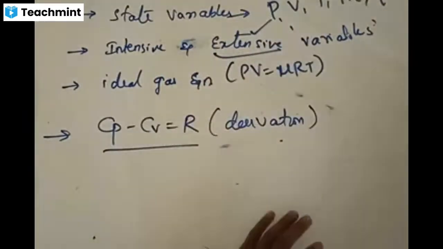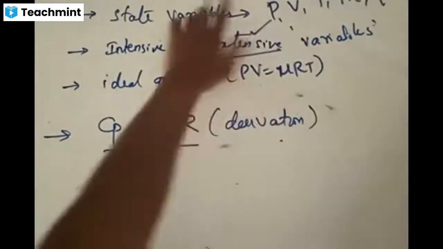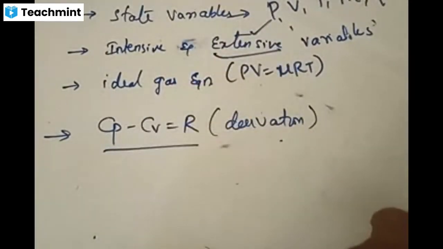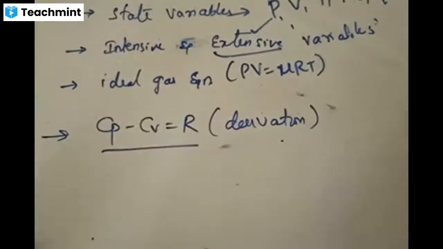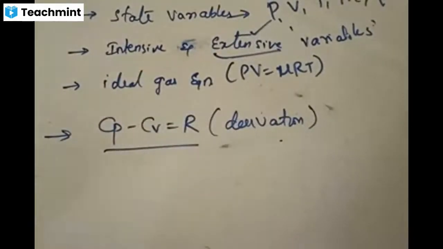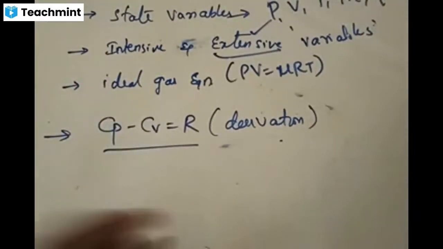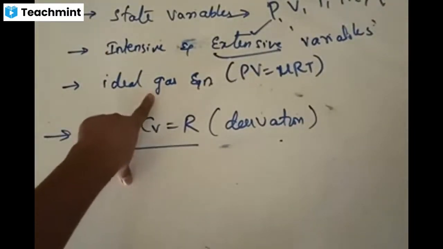Clearly, in any example, you can say that pressure, volume, mass will be dividing. Accordingly, those are called extensive variables. Density, temperature, internal energy will be remaining the same. That would be called intensive variables. You should understand this basic thing, right? Hope that point is clear. Intensive and extensive variables. Then we have the ideal gas equation.